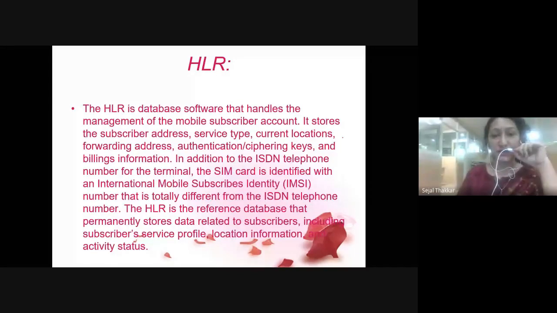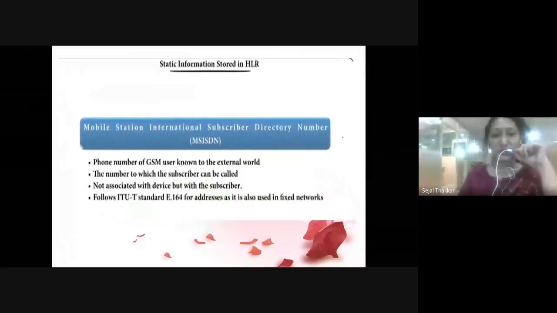So the SIM card is identified with the International Mobile Subscriber Identity, the IMSI number, and it is totally different from the ISDN telephone number. The ISDN number is known to everybody, as I told you last time. You can see here what the MSISDN number consists of and what this other number consists of. MSISDN is the Mobile Station International Subscriber Directory Number. It is known to the external world. This is the number on which the subscriber is called. It is not associated with the device, but with the subscriber. It follows the ITU-T standard.